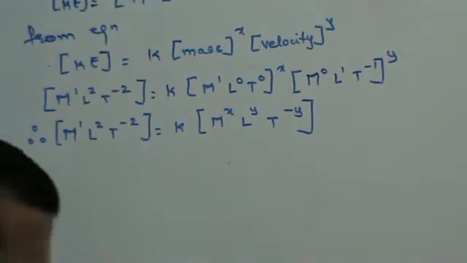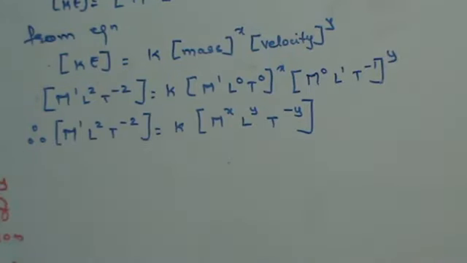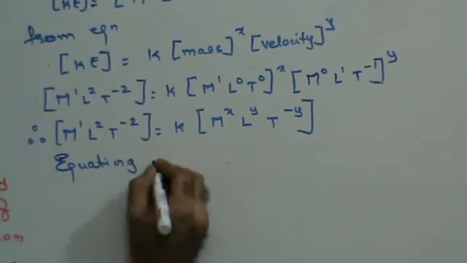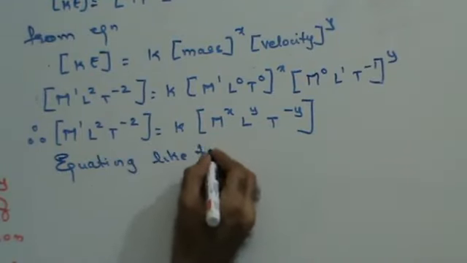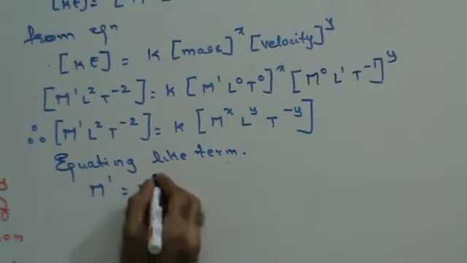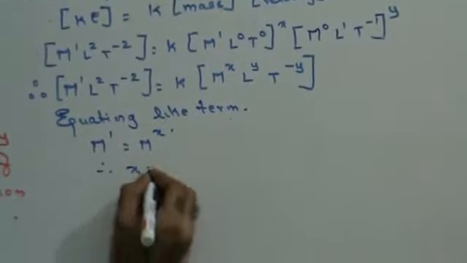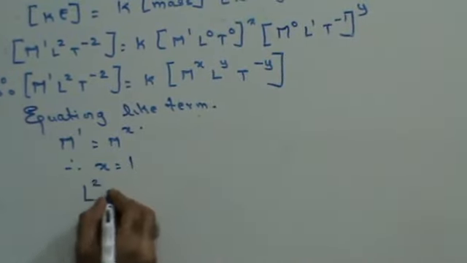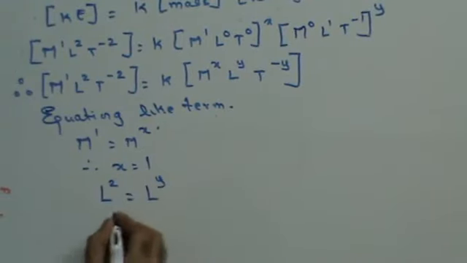Since the equation is dimensionally correct, equating like terms, I get m raised to 1 is m raised to x, therefore x is equal to 1. Similarly, L raised to 2 is L raised to y, therefore y is equal to 2.